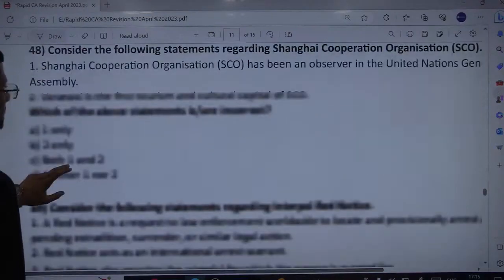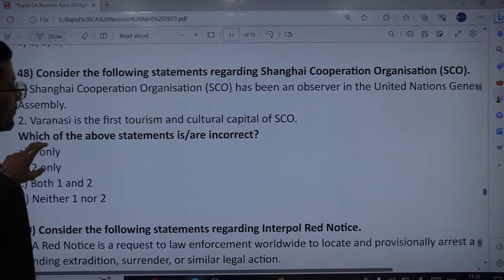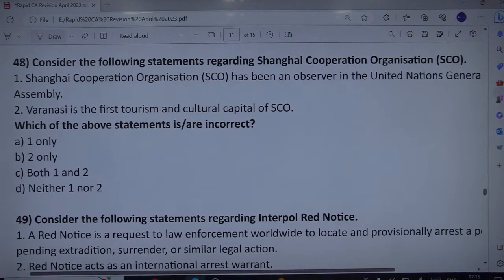Next is consider the following statement regarding SCO. Of course, SCO meeting has been in news. Shanghai Cooperation Organization has been an observer in the United Nations General Assembly, and Varanasi is the first tourism and cultural capital of SCO. It's an easier question, so kindly try to figure out the correct option from the given options.